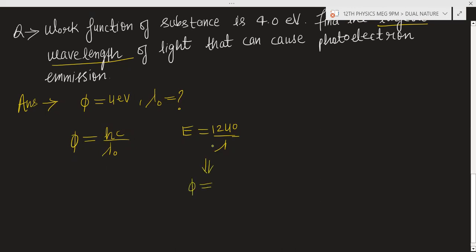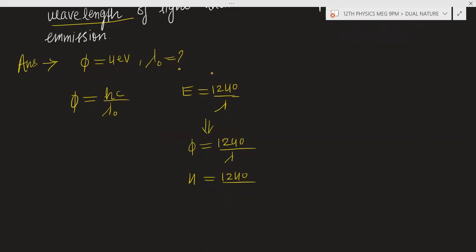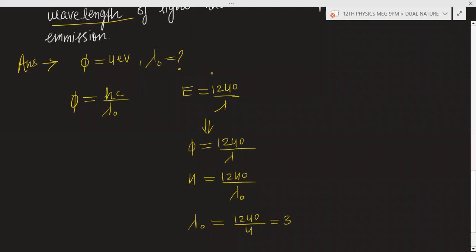Phi is the energy in electron volt. It will be 1240 divided by lambda. So you can put the value of phi. Phi is 4 electron volt. It is equal to 1240 divided by lambda, and lambda you will get in nanometer. So lambda naught will be 1240 divided by 4. You will get 310 nanometer.